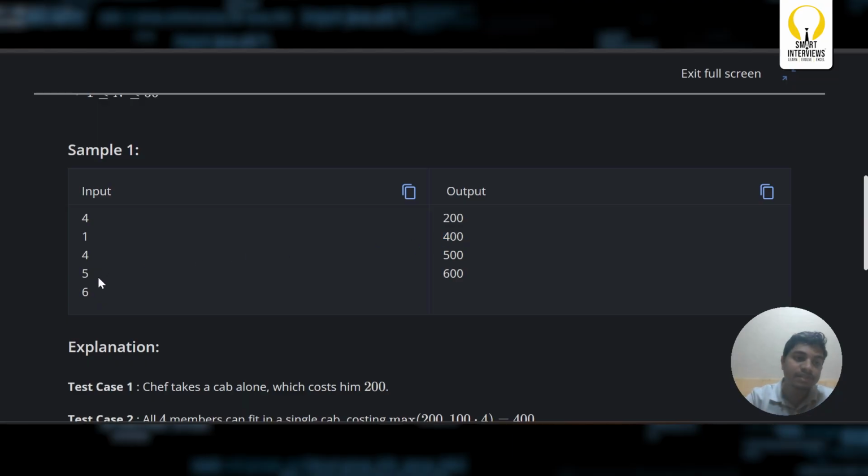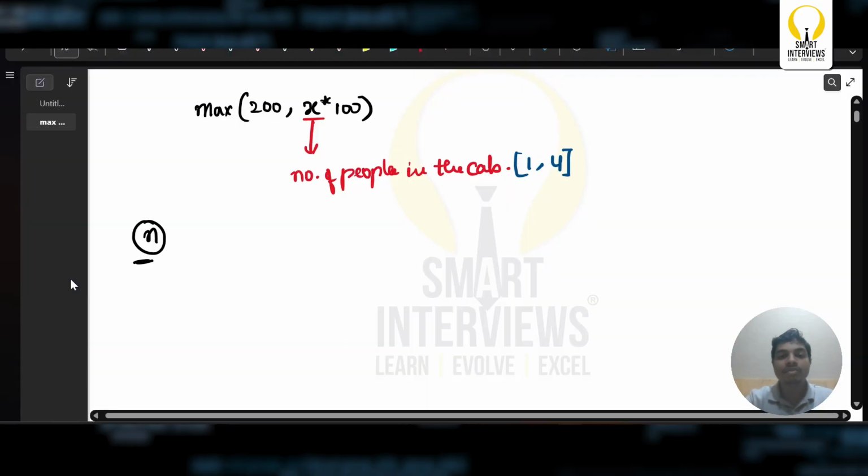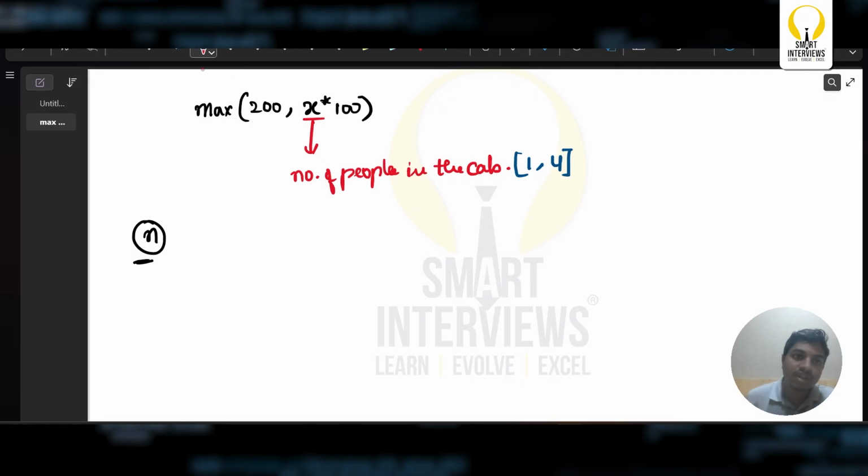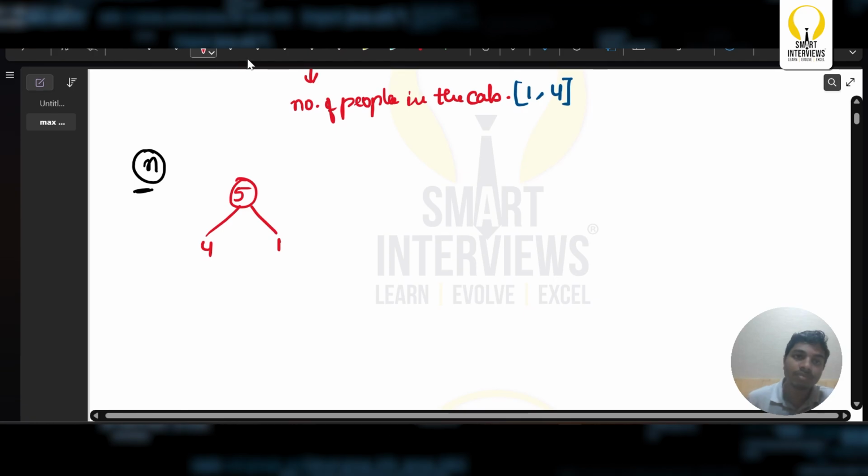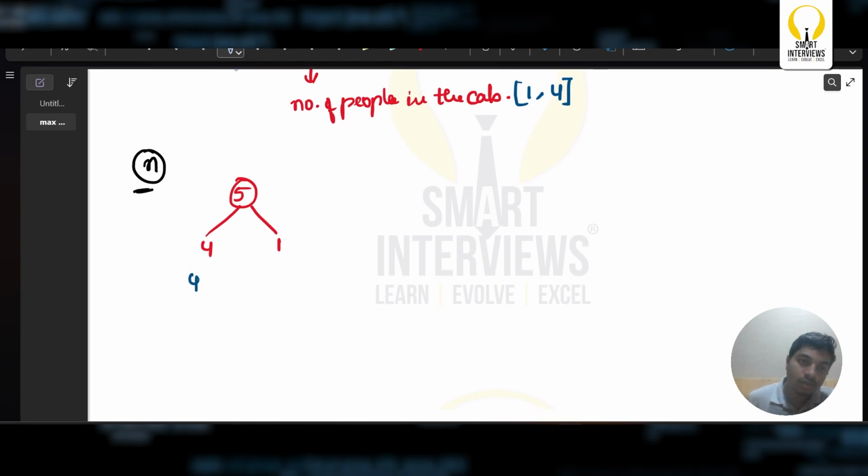For the next one, if there are 5 people, can I simply go with this? I can place all 4 in one cab and one in another. If I go with this, it's going to be 400 for the first cab, and for the one person it's going to be 200. In total it's going to be 600.